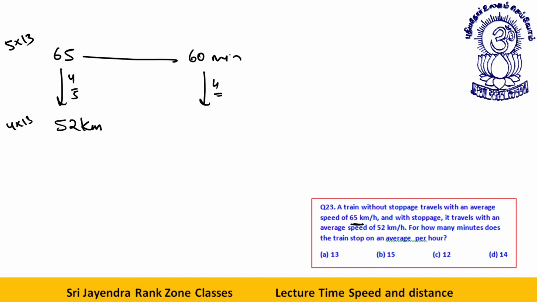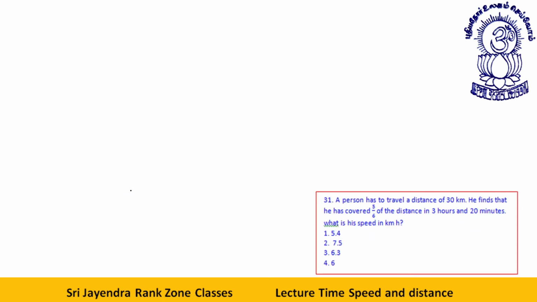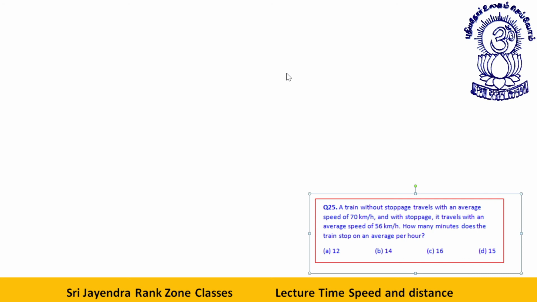So 4/5 of this is again 48. So again 12 minutes stoppage. Okay, dear students, this we have done. Now let's move to the next type of questions.